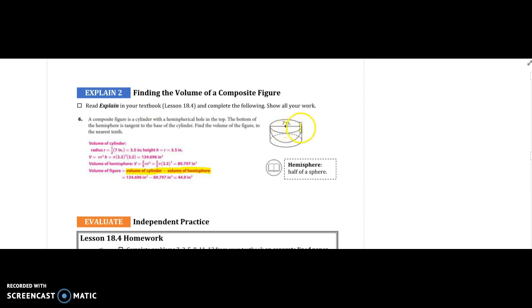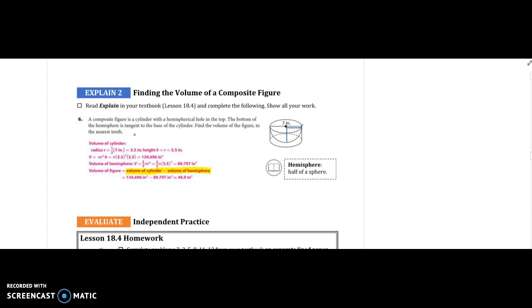It goes from the center to any point on the sphere. And notice if we make a line that goes from the center here to this point on the sphere, that's basically the entire height of that cylinder, right? And that's also the radius. That's the same length this way. So 3.5 is also the height of the cylinder. So here we go, 3.5 squared times 3.5, so 3.5 times 3.5 times 3.5 multiplied by 3.14, pi in this one. So we get 134.696 for the volume of the cylinder.